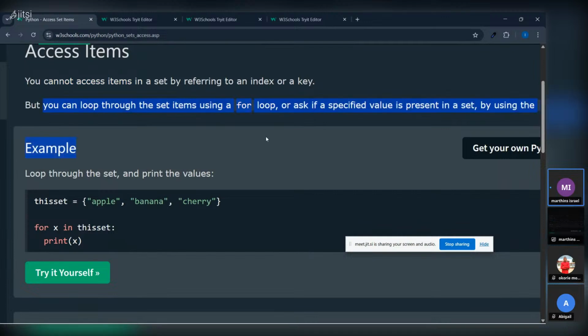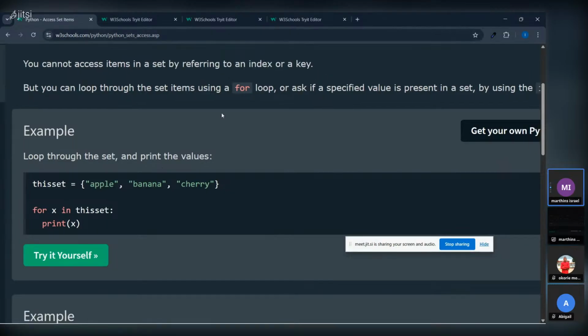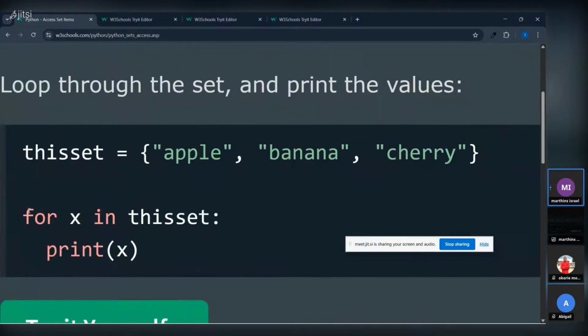So to loop through now, we use what? The for loop, which you are already aware of. Then we use in. I will explain it to you. So here, what the for is doing is saying for x. It's created a variable here, not this variable. Take note. So we are saying for x, we give it a variable. We can say for name in where? In this data set, in this set. Followed by your semicolon, you already know how to do. Then your indentation. Then print what? X. So we are going to be working with that.